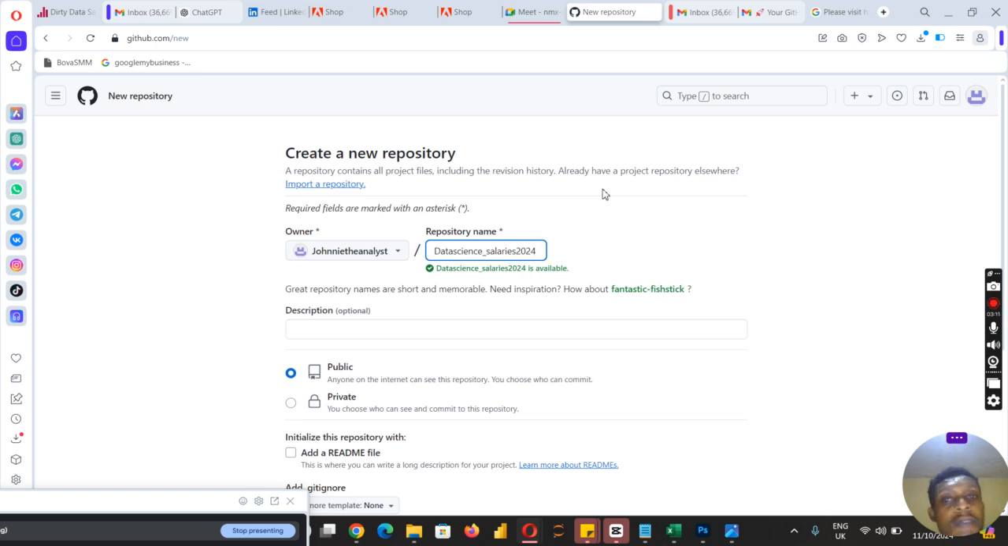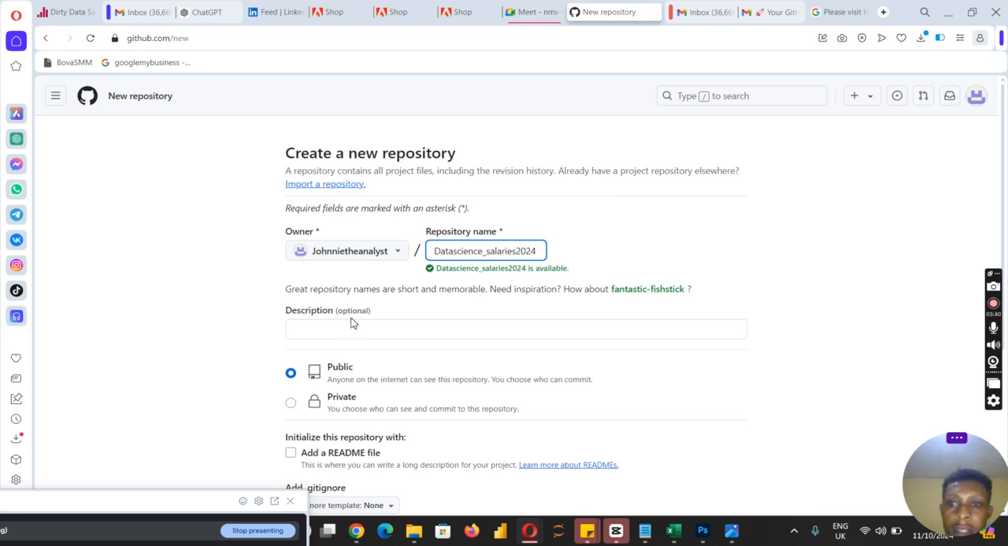You can add as many. For each project you are doing, you can add a repository as you want. You can also use one repository to push everything, but for each project you can use a different repository. You understand? A repository contains all project files, including the revision history. So you can decide to create as many repositories as you want. All right, thank you, boss.